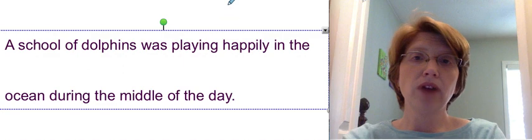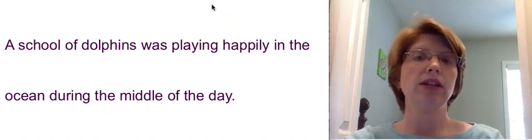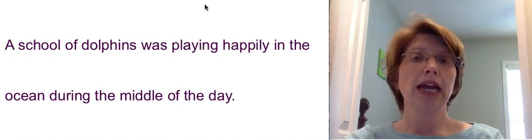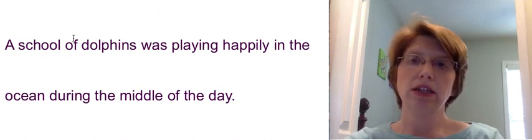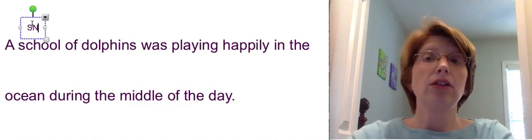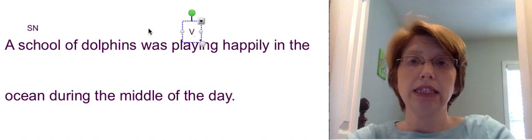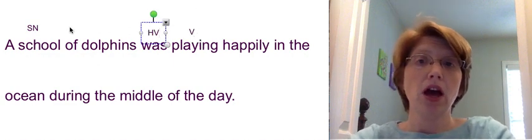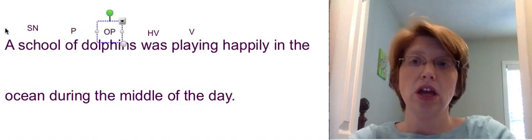Okay, this is number 5 on that same page. A school of dolphins was playing happily in the ocean during the middle of the day. What was playing happily in the ocean during the middle of the day? Be careful. Not dolphins. Dolphins is not the subject. See this of? So what's the subject? School, subject, noun. What is being said about the school? School was playing, verb, was helping verb. Of, preposition. Of what? Dolphins, object of the preposition.